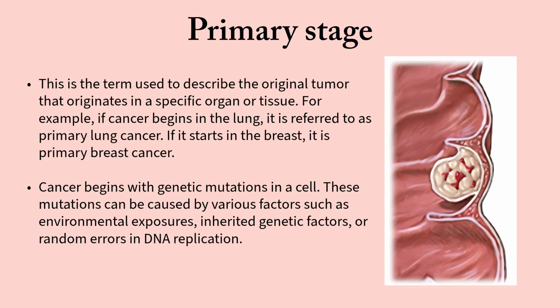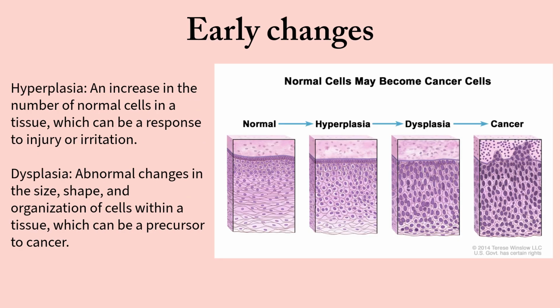Cancer begins with genetic mutations in a cell. These mutations can be caused by various factors such as environmental exposures, inherited genetic factors, or random errors in DNA replication. Now, as we can see in this image, there are two types here: hyperplasia and dysplasia, and cancer.